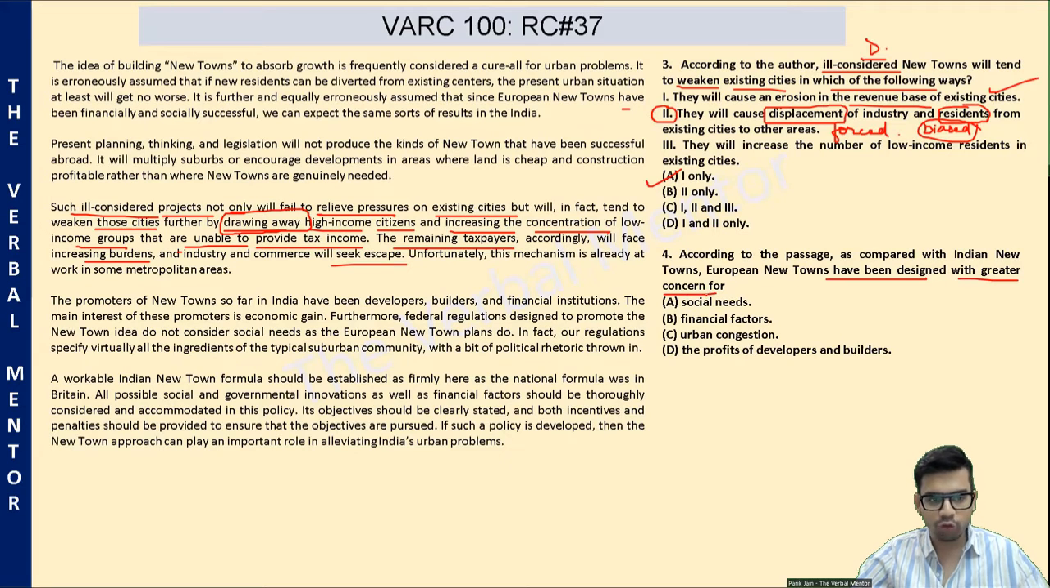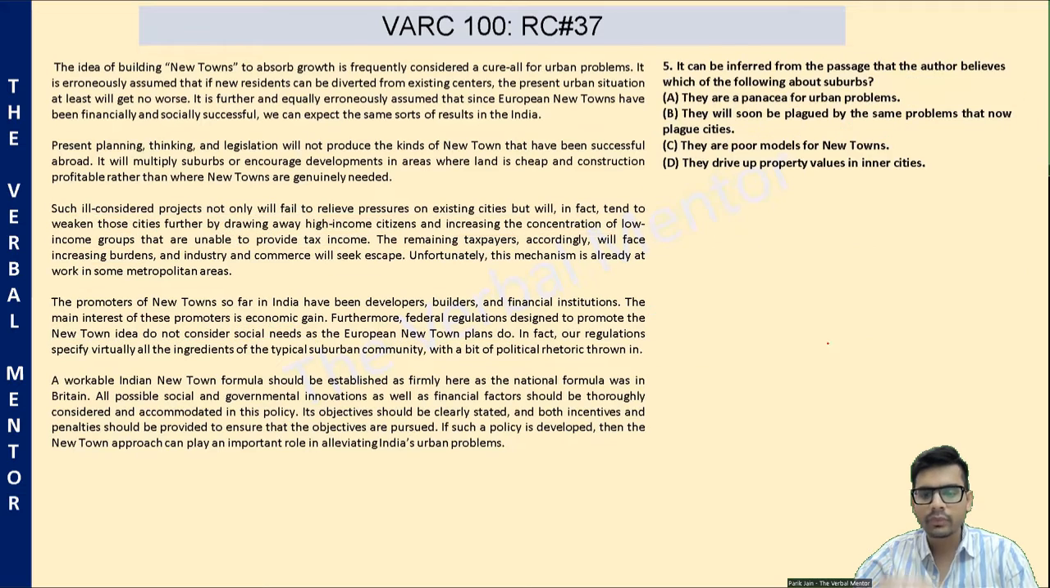According to the passage, as compared with the Indian new towns, European new towns have been designed with greater concern for what? It was clearly written in the second penultimate paragraph that the new towns in India do not consider social needs as the European new towns do. So simple, the European new towns place greater concern on social needs. Option A has to be the direct answer.